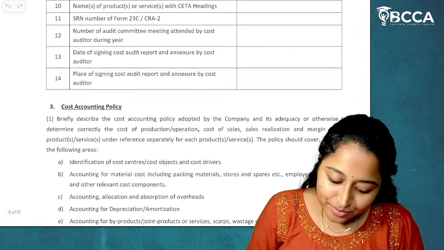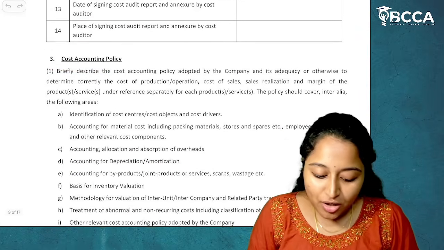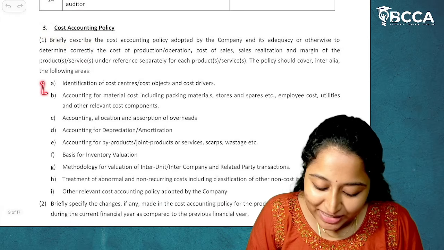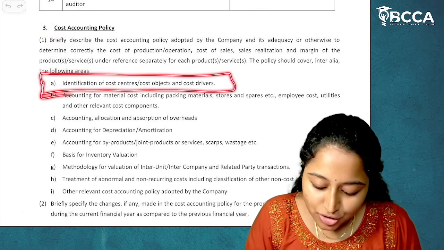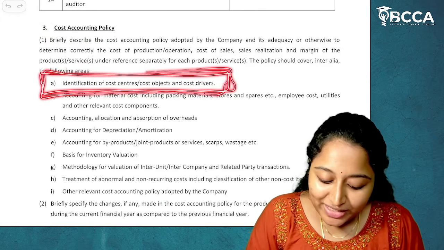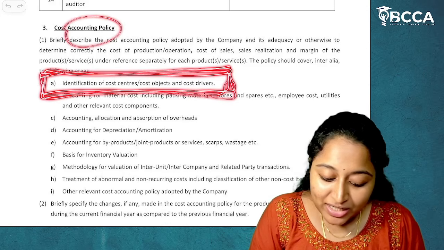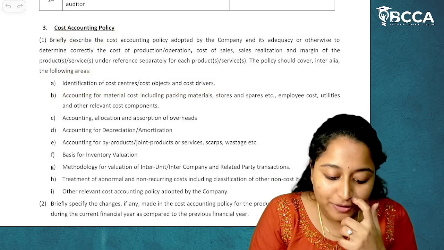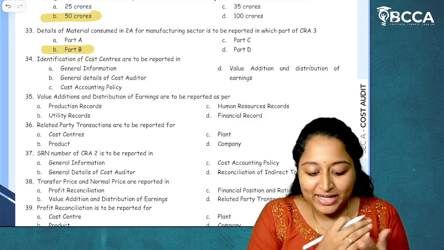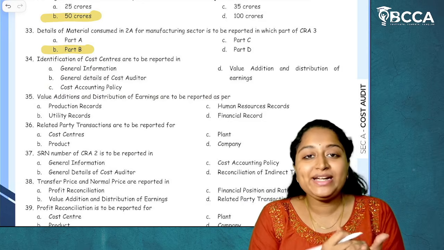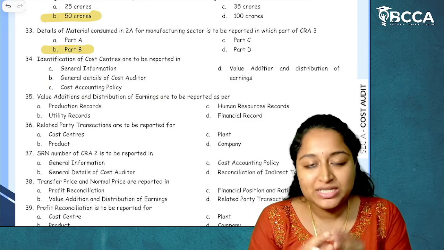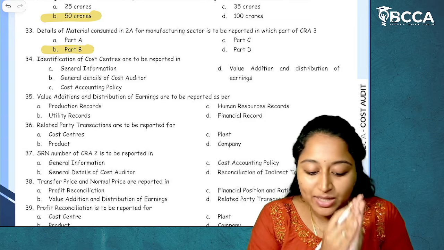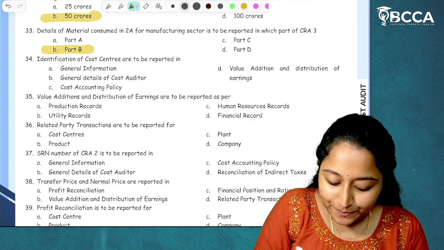And in general information, we have cost accounting policy. In cost accounting policy, there is identification of cost centers or cost objects and cost drivers. So identification of cost centers is given under cost accounting policy under Part A, general information. Either you can write Part A, general information, but here cost accounting policy is given separately. So we can write it as cost accounting policy. I hope it is clear.